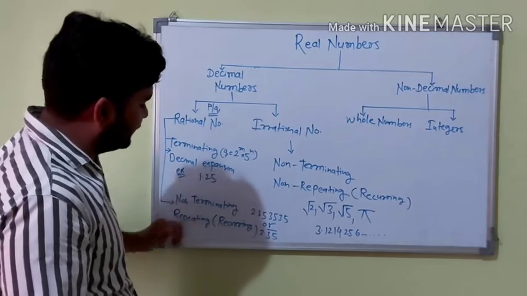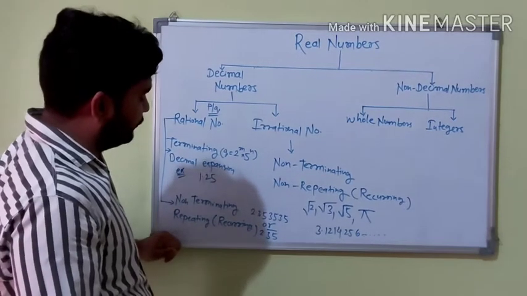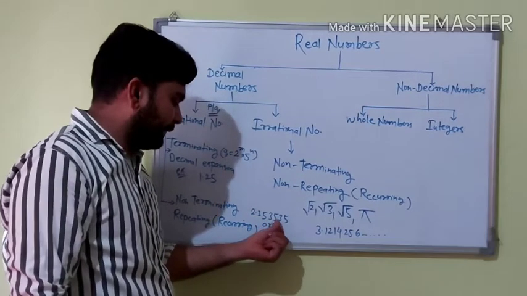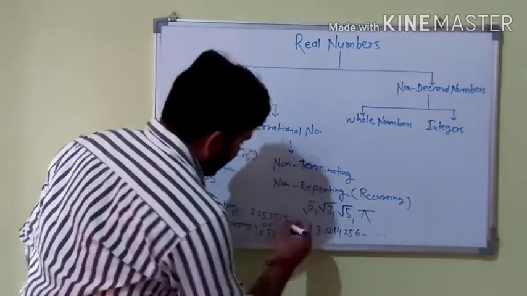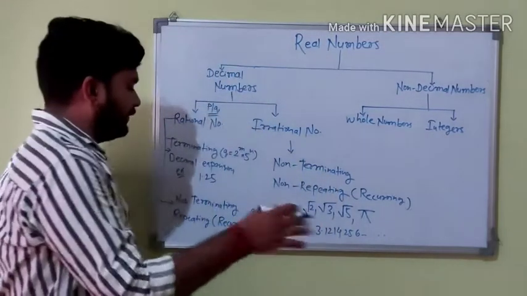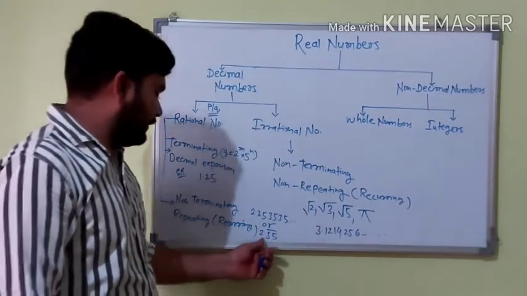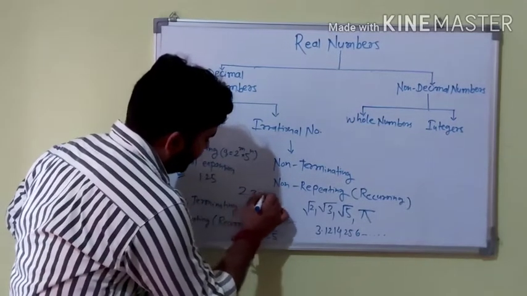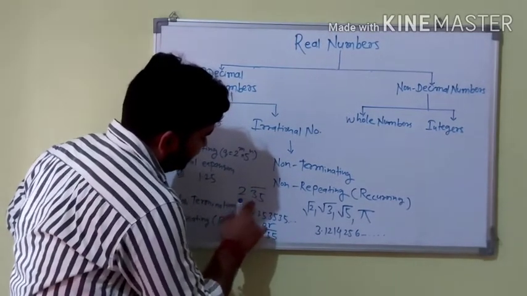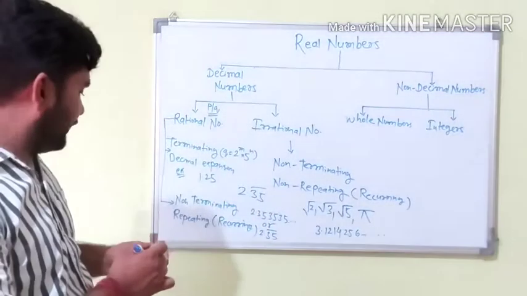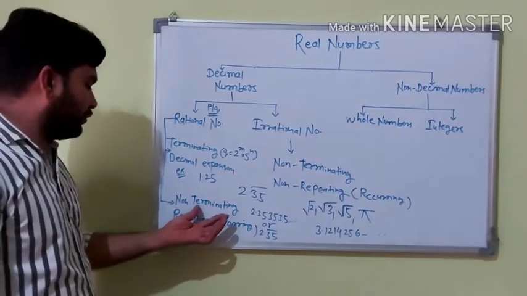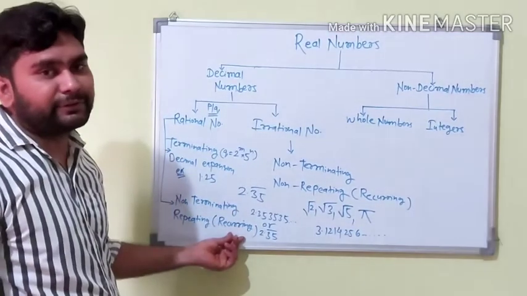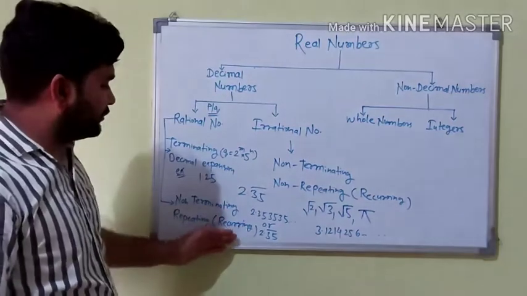When a number gives us, after the division algorithm, something like 2.353535 and it continues, we can write it as 2.35 with a bar, because 35 is the repeating part. It is said to be non-terminating repeating, also known as recurring. Please write this down in your copies.